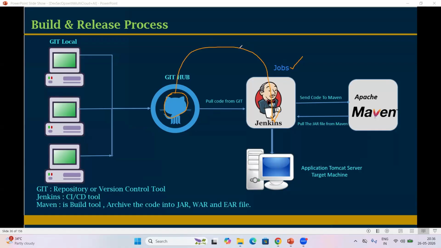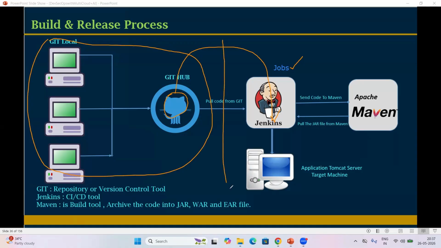Yeah, we will maintain the CI/CD, right? The complete CI/CD will be maintained by DevOps engineers only. So this is CI/CD. This flow is the pipeline. This pipeline covers the integrations, the job running, and artifact generation. So this is our role. Git and GitHub are completely developer tools. These two tools are developer tools. Our role starts from Jenkins.